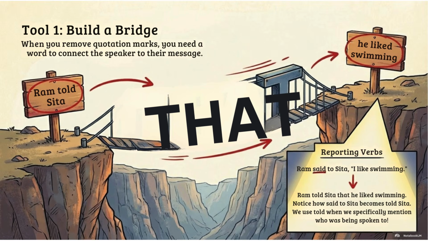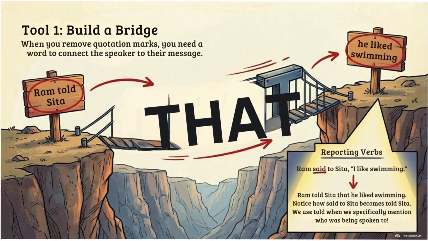Tool 1 is build a bridge. When we remove quotation marks, we need a word to connect the speaker to the message. We use words like "that." Example: Ram said to Sita, "I like swimming." Becomes: Ram told Sita that he liked swimming. Notice, "said to" becomes "told." We use "told" when we mention the listener.